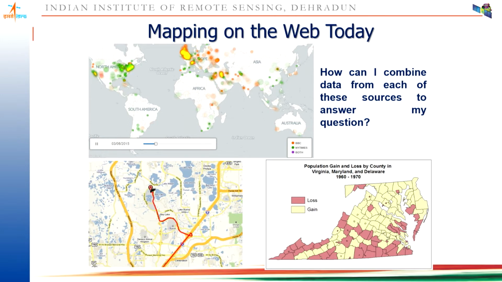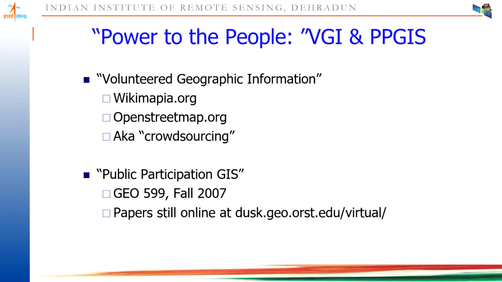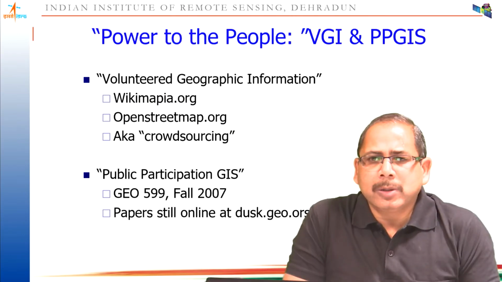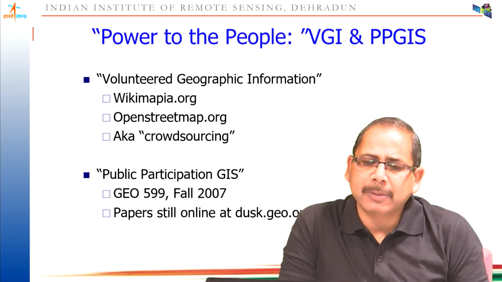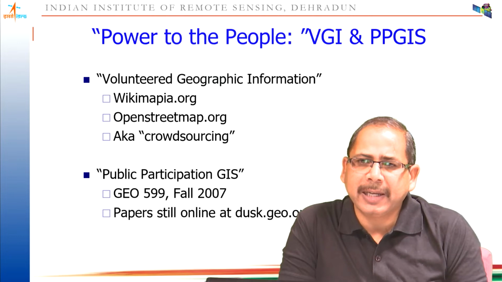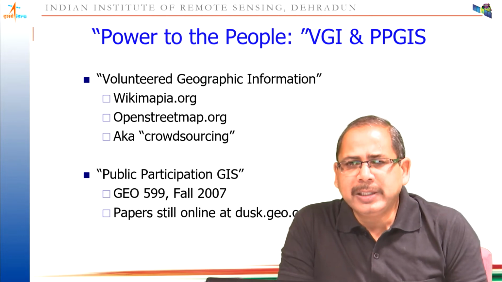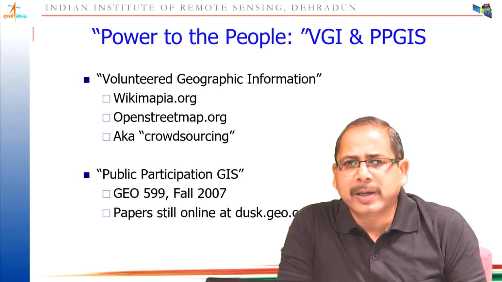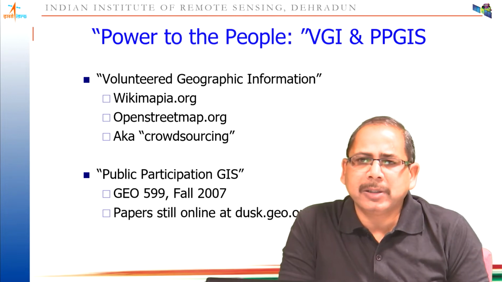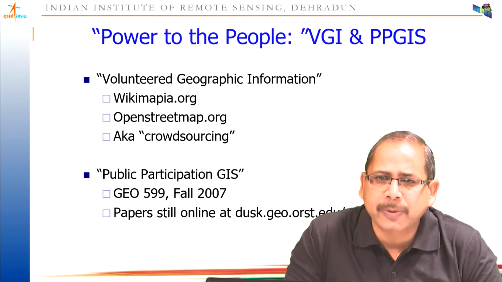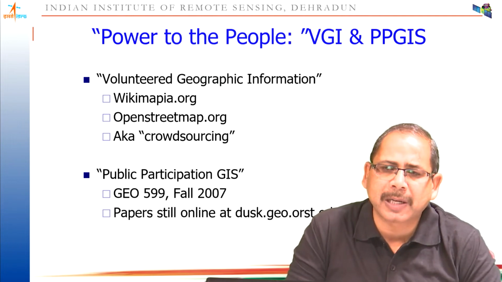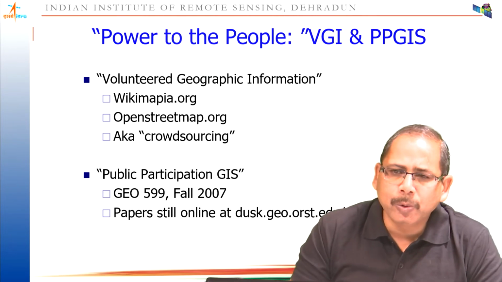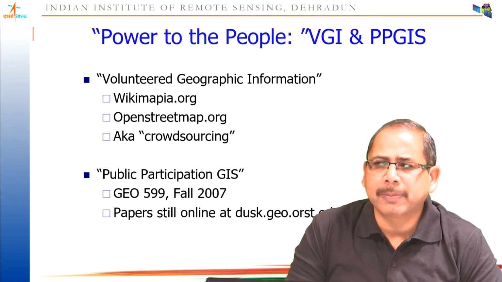Now here you also have to note down two important terminologies. Generally what we use in mobile GIS is called VGI and PPGIS. VGI is volunteered geographic information, and for this, if you go to the internet, you can see Wikimapia, OpenStreetMap and so on. There are so many websites where they have built a lot of tools to collect this information from the users.